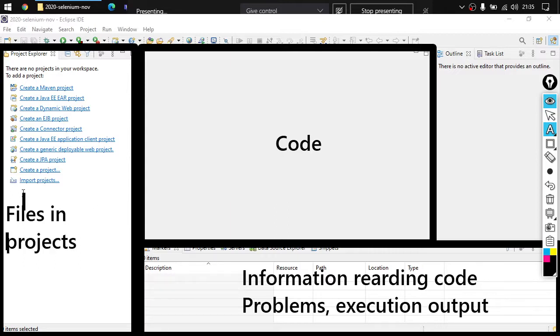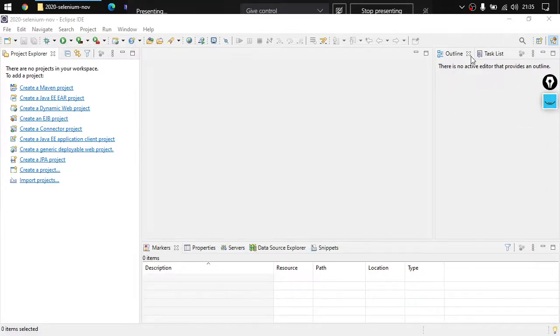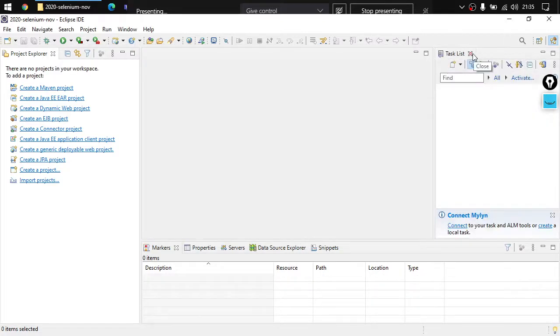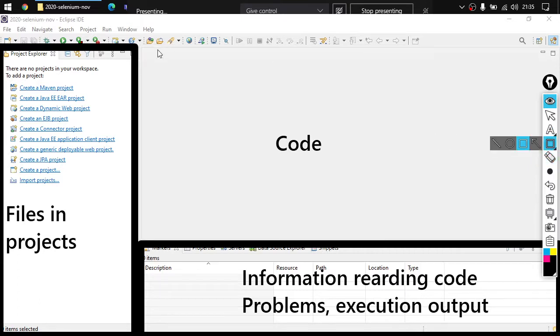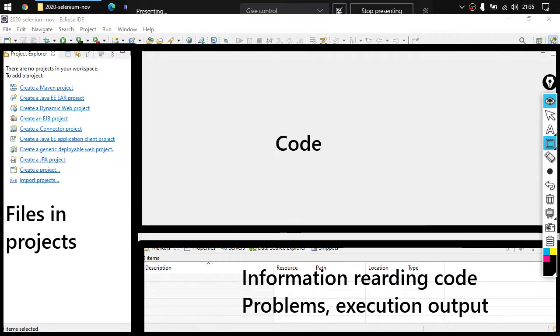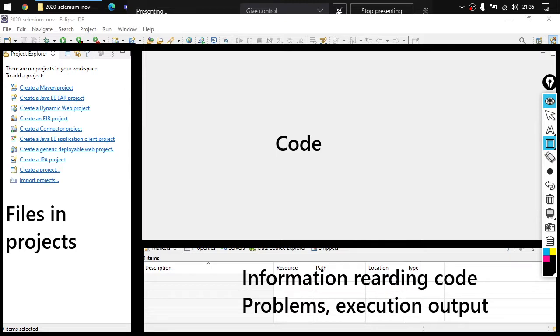There is some section here as well. We don't use these things, so we can simply close it. Now this section has been expanded till this end. So these are the sections we have here.